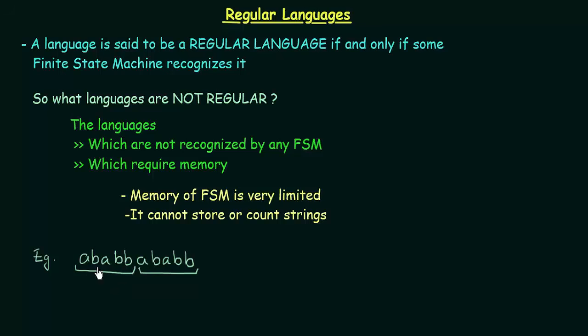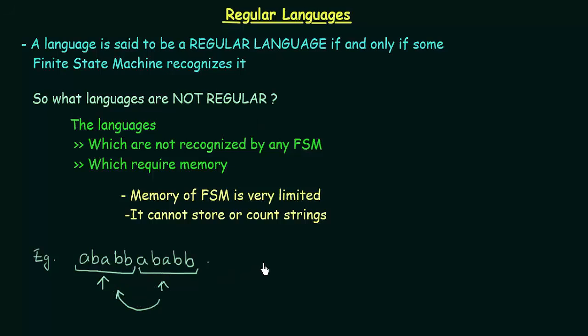So let us see if this can be designed using a finite state machine or not. We see that in order to repeat what was here over here, we need a memory which stores the information about this string, right? Only if we have the information about this, then only we can repeat it over here. But we know that a finite state machine has a very limited memory, so it cannot store this part so as to repeat it again over here. So this cannot be designed using a finite state machine, making it a language that is not regular.